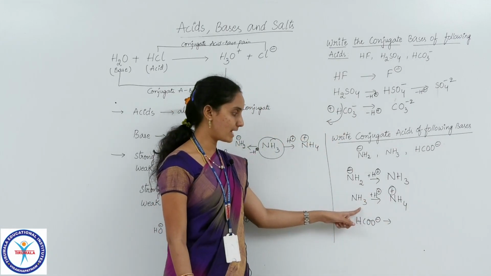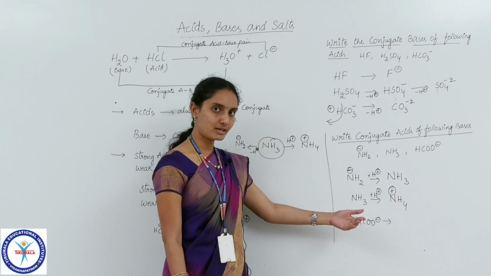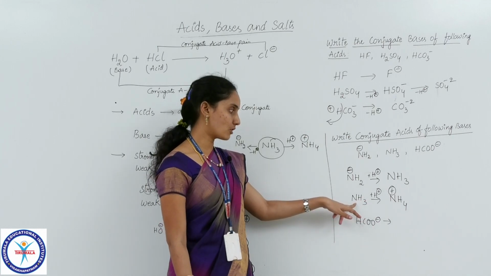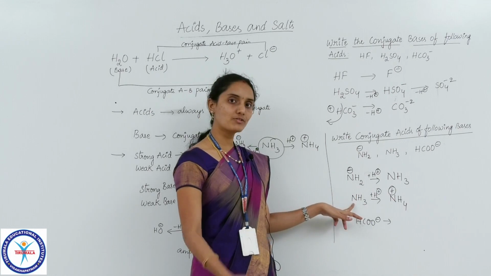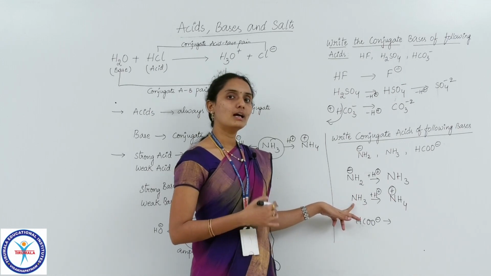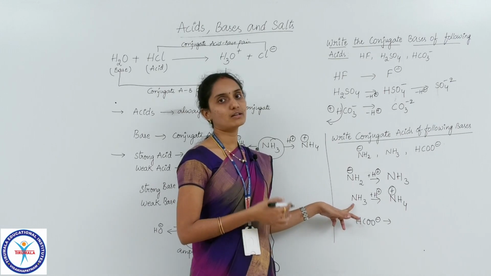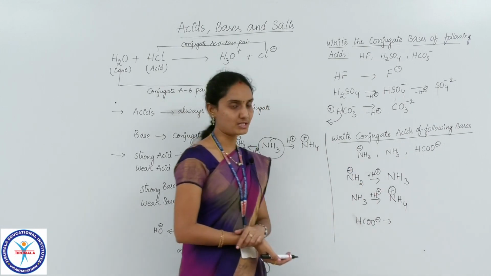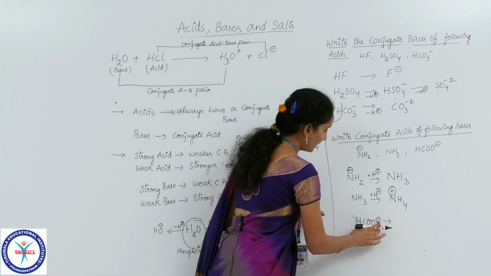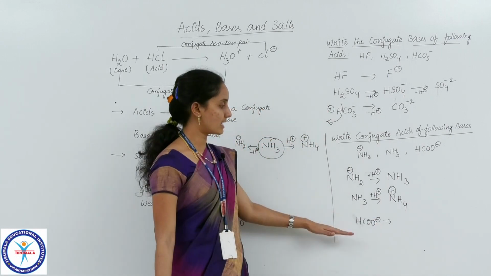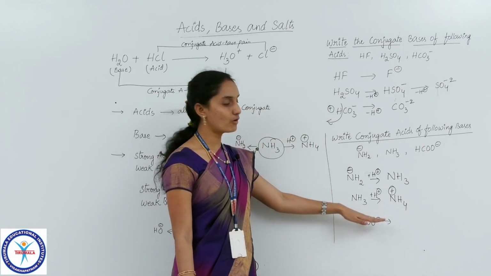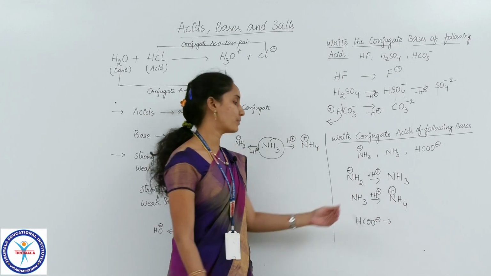So hydrogen will be added, and the hydrogen number increases. As it is a neutral compound, the positive charge which has entered the species along with the hydrogen will be carried on in the resulting species also. So here, if you take this base, that is HCOO minus, and add a proton to it.